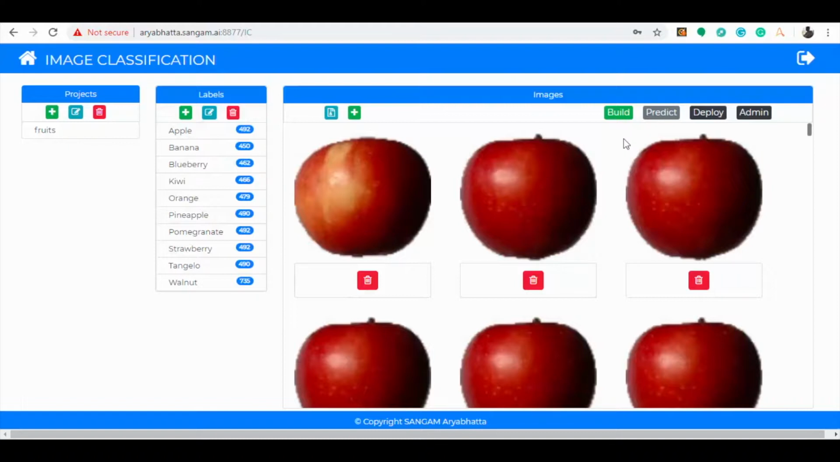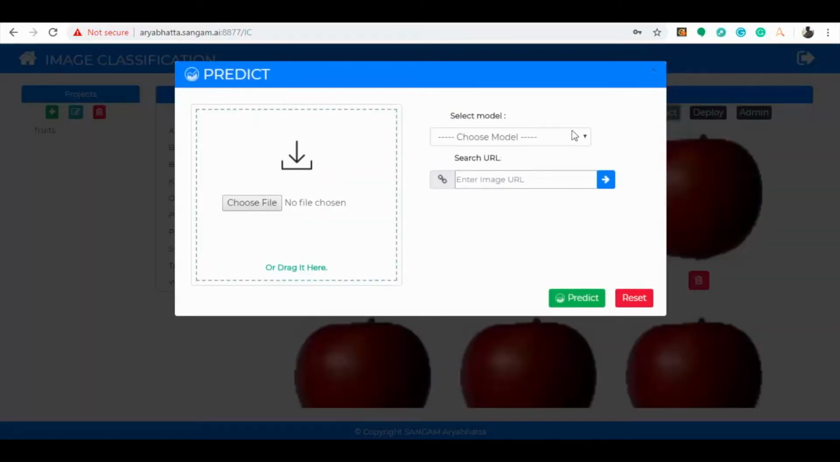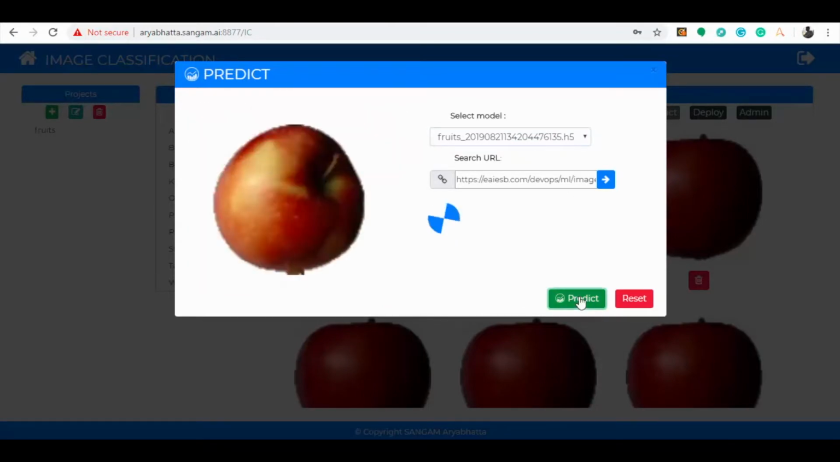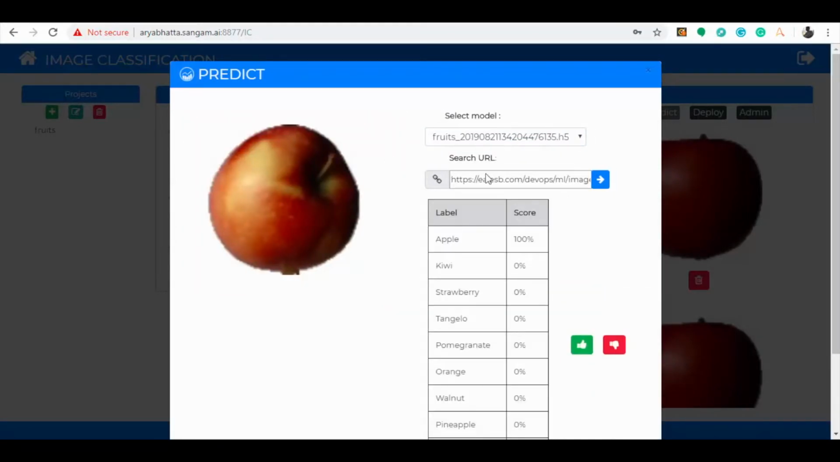For that, click on the Predict button. A pop-up rises. Here we are using the Browse option shown on the left side. Let me browse for an apple image. Let us see what it predicts. Look, it has predicted an apple with an accuracy of 100%.